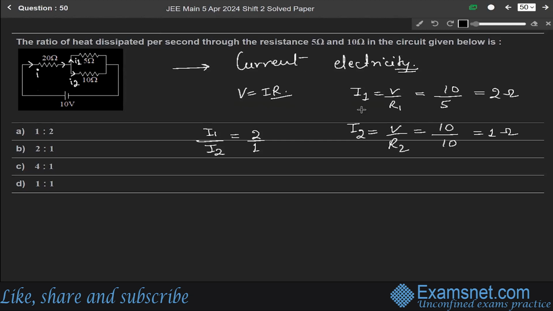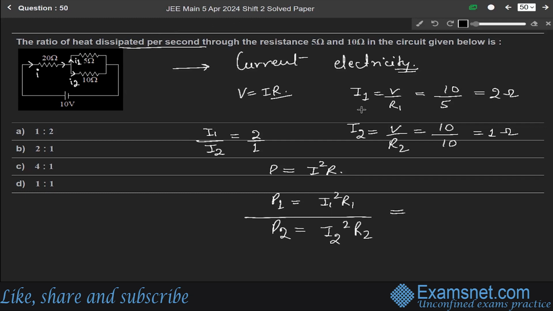Okay, and we know that P, the heat dissipated power, will be equal to I square into R. So P1 will be I1 square times R1 and P2 will be I2 square times R2.